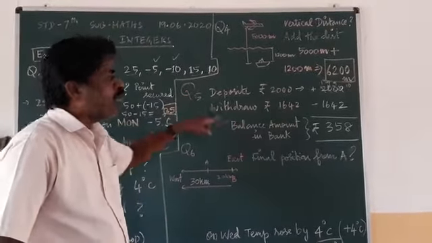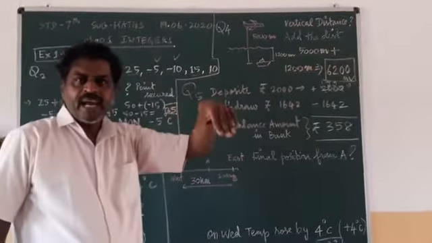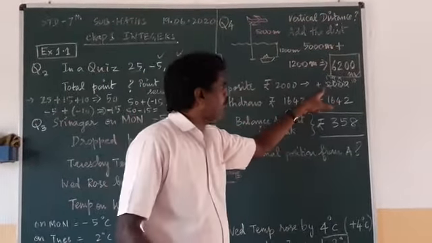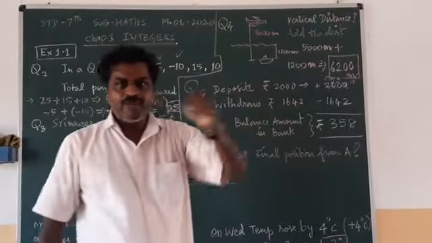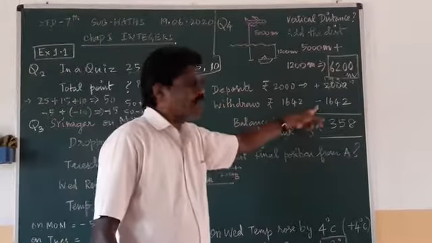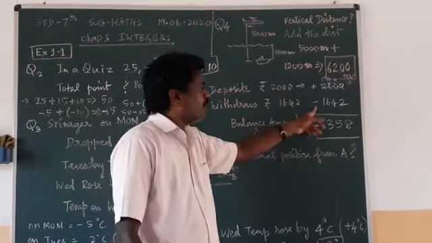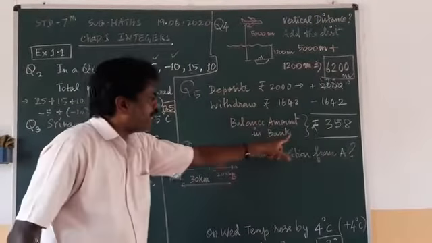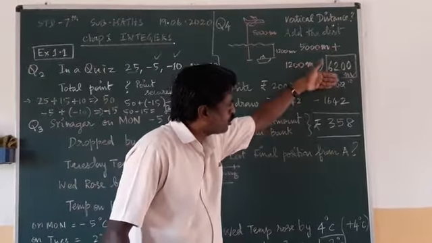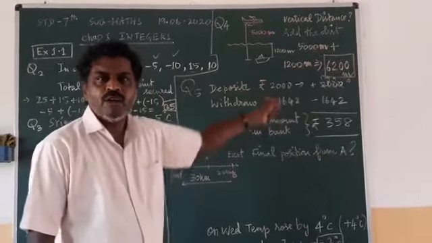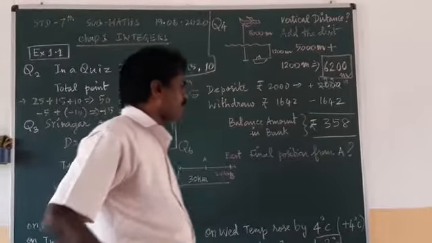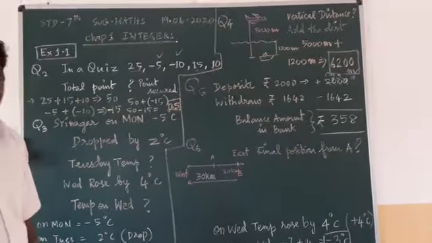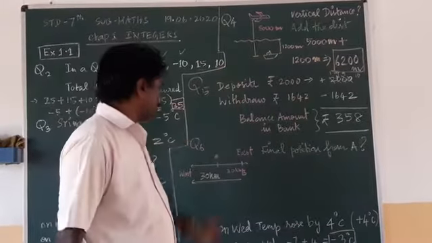And they are asking how will you represent the deposit and the withdrawal? I told you earlier. When you are depositing, your money is added. So you write it as plus 2000. When you are withdrawing, taking out money means you are removing the money from the bank. So you have to write it as minus 1642. Understood? So remaining how much money? Just subtraction. 2000 minus 1642, you will get 358 rupees. So that is the fifth question. All of you understanding it? Sixth question.